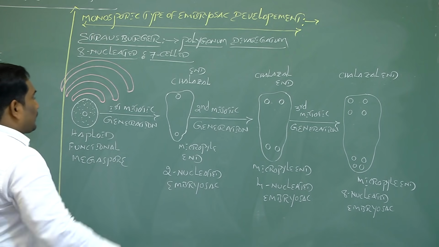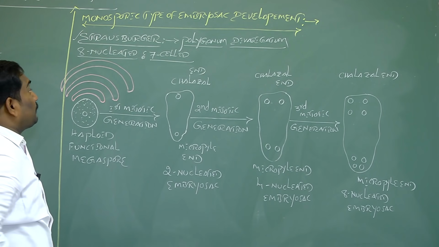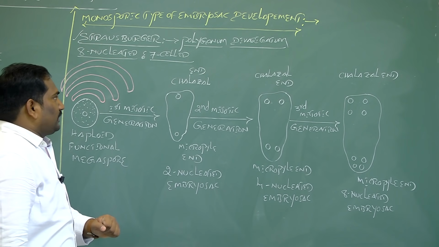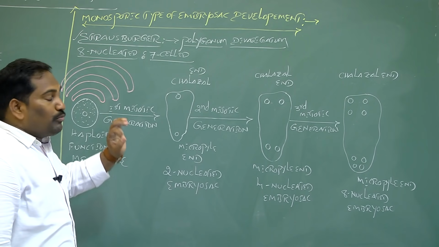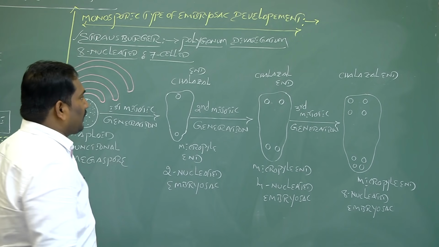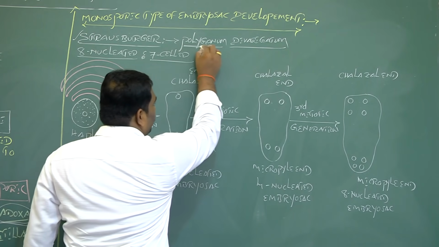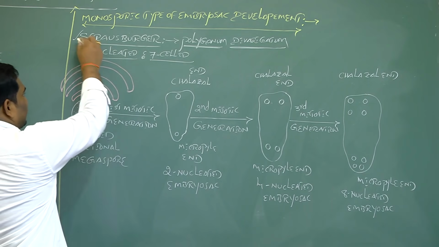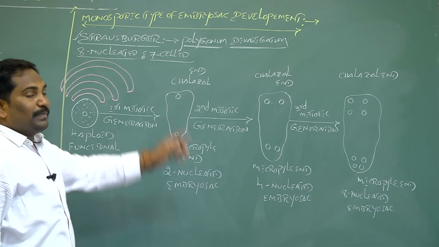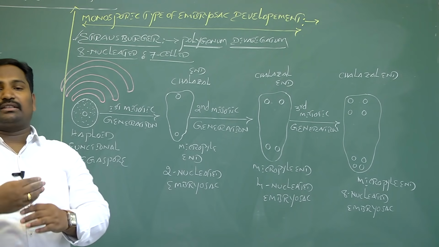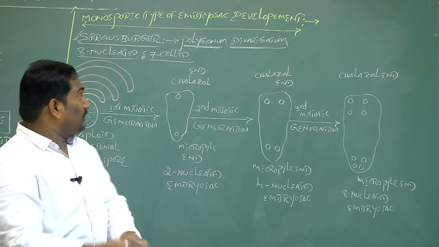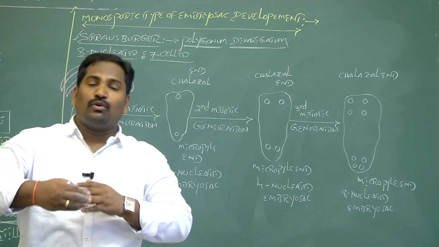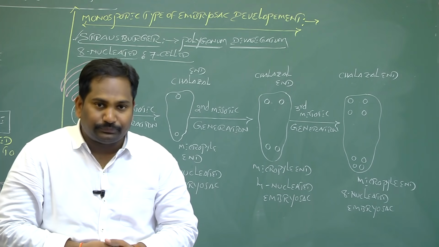One of the scientists, Strasburger, was the first to discover monosporic type of embryo sac development in the plant Polygonum divaricatum. In honor of the scientist Strasburger, this embryo sac development is also called Strasburger type. In honor of this plant, it is also called Polygonum type of embryo sac development.